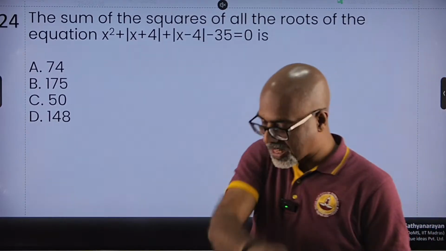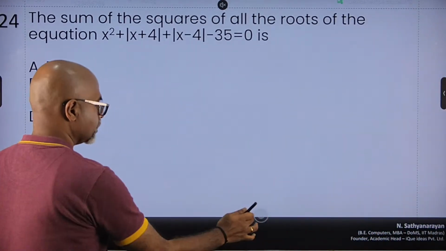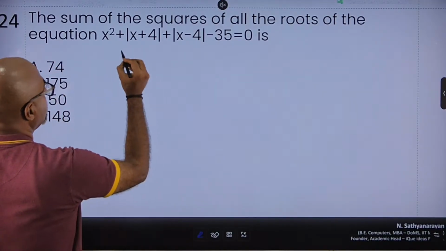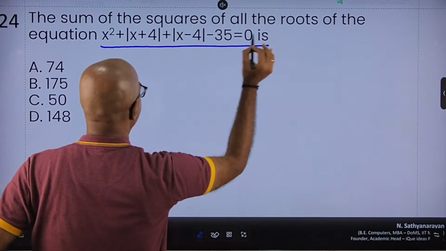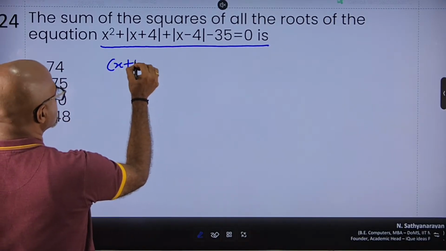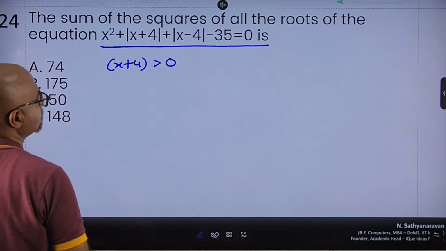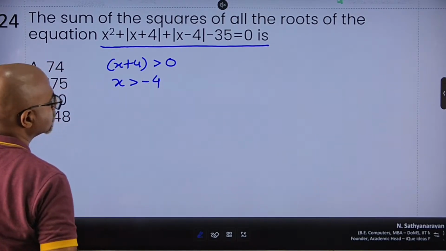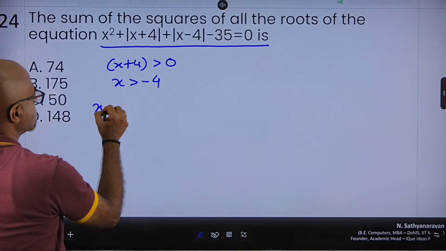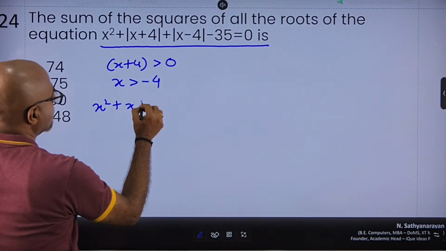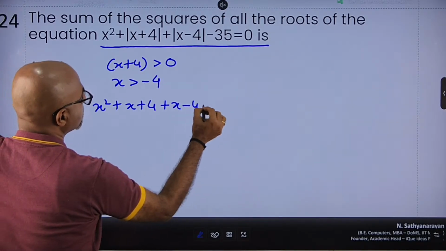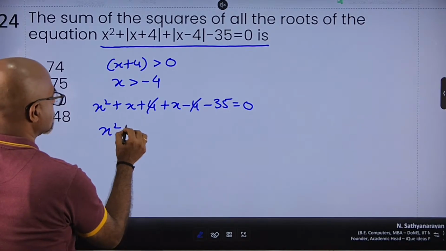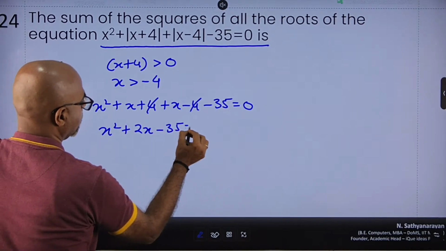All right. Modulus. Easy. Sum of the squares of all the roots of the equation. So the equation is x square plus mod x plus 4 minus 35 is 0. So first, let's take x plus 4 is greater than 0, positive. So then I get x is greater than minus 4. All right. So if this is positive, then the modulus remains, x square plus x plus 4 minus 35 is 0. So plus 4 minus 4, I get x square plus 2x minus 35 is 0.